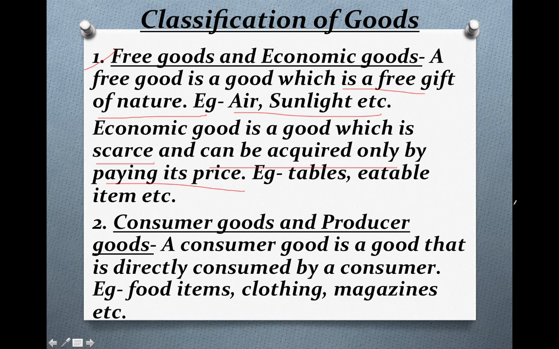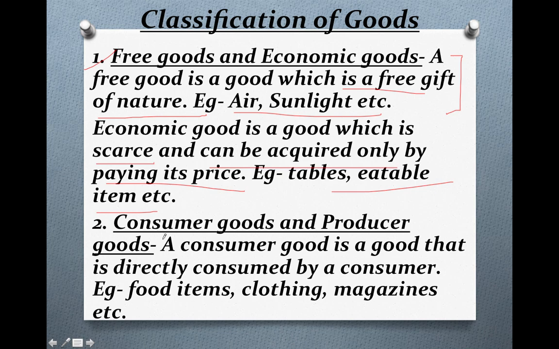For example, tables, any eatable item, furniture, etc. Various other goods which you need to purchase can be termed as economic goods. So the goods which are a free gift of nature, those are free goods, and whatever good you have to purchase by paying a price, that is an economic good. So I hope the difference is very clear to you.